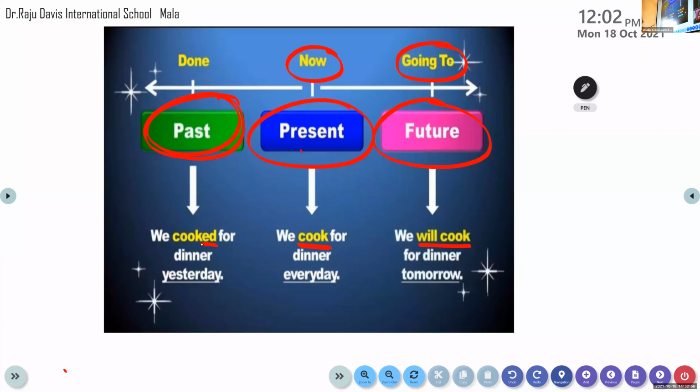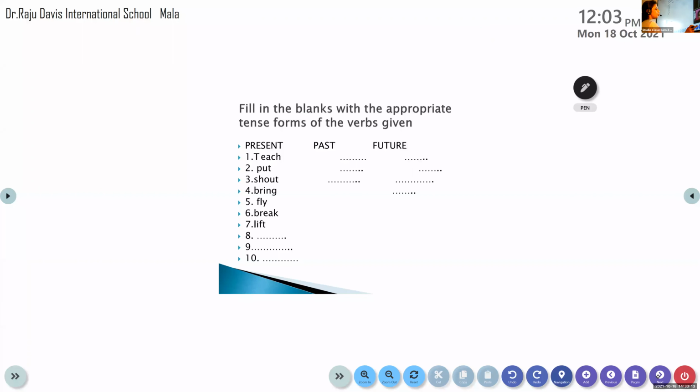Okay. So this table is very, very important, children. The table you have in front of you on page number 16. You have to learn it very well, by heart. Now let's move on to that page. So I hope you know it.